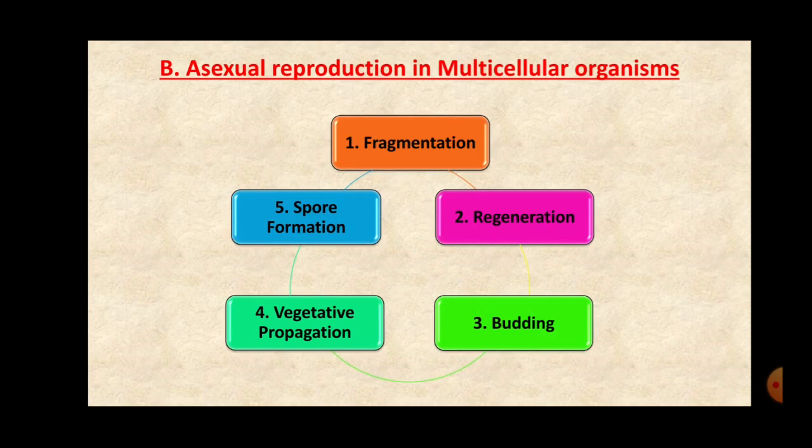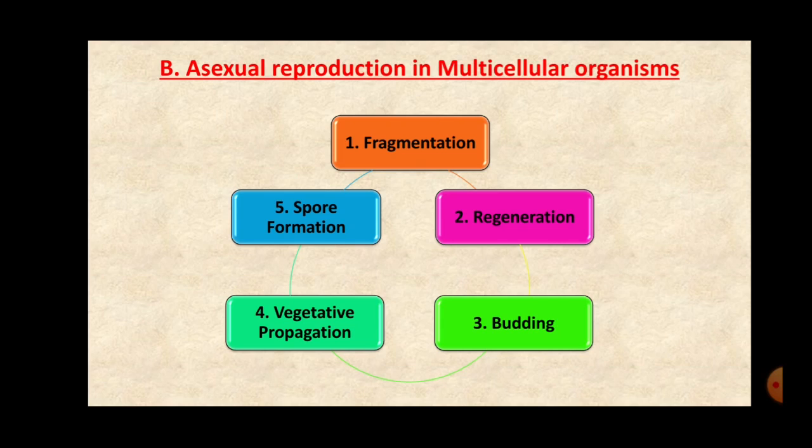Multicellular means the organism is made up of more than one cell. The earlier asexual reproduction we had studied in unicellular organisms, where the organism is made up of just one single cell. So let's start with the asexual reproduction in multicellular organisms.